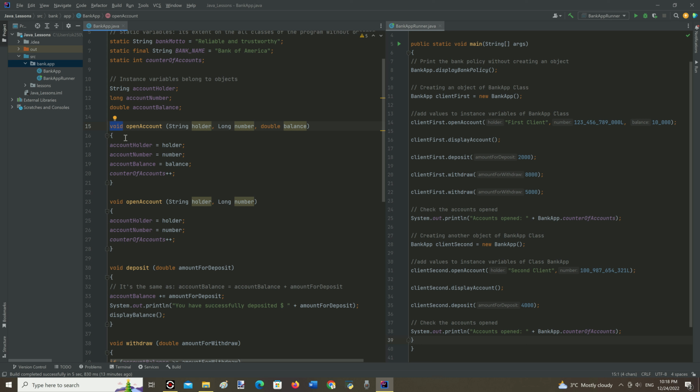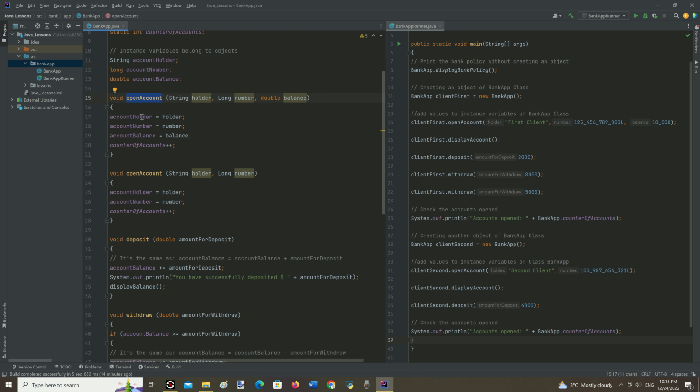Void in this case means that this method itself performs some actions and returns nothing, although it can return int, double, string or any other data type. Then the name of the method.